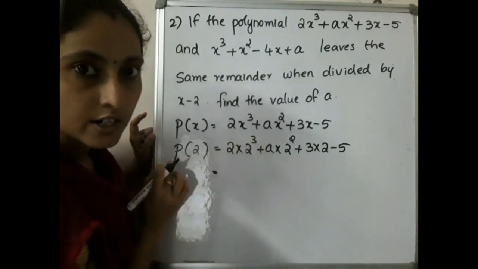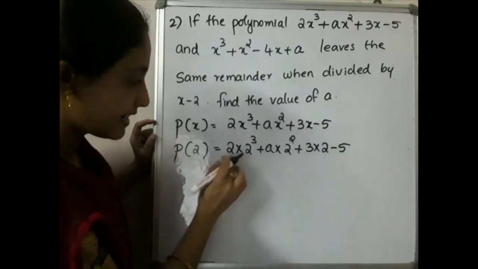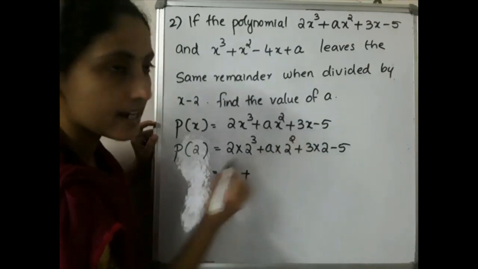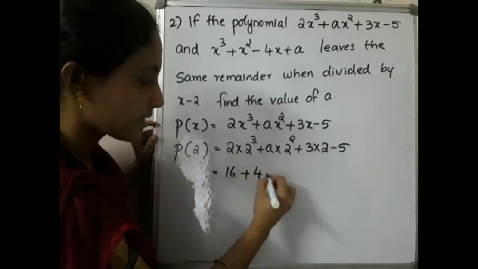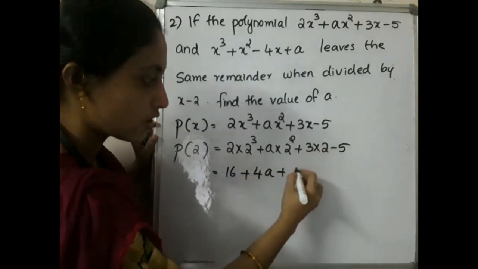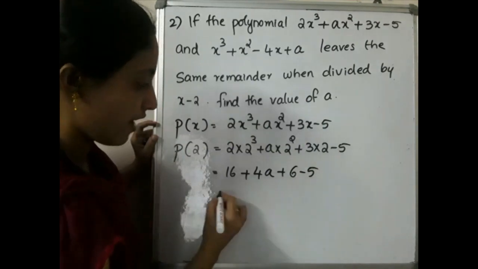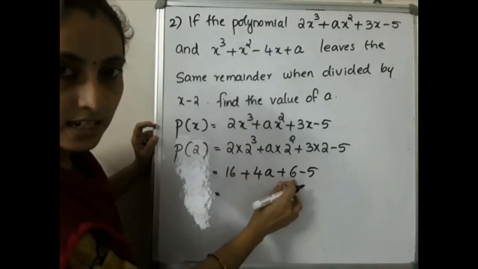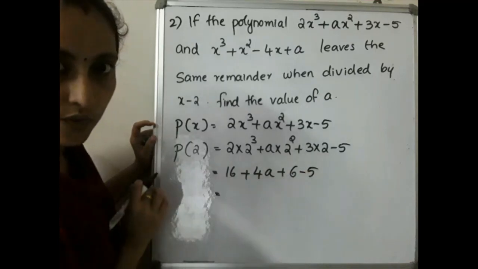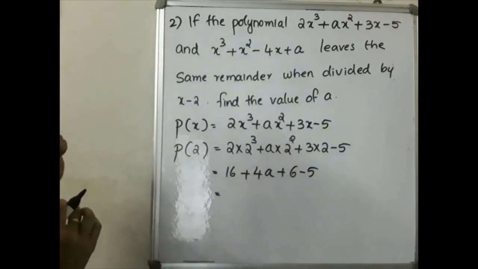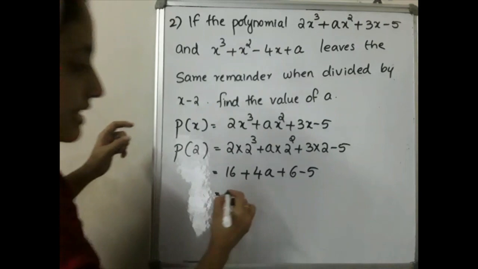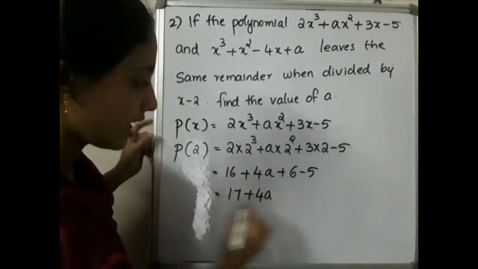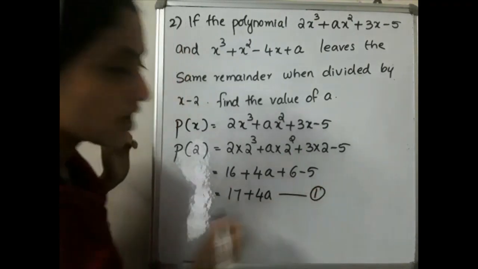Okay, so that is equal to what? 2 cube is what? 2 into 2 into 2, that is 8. 8 into 2 is 16. Okay, 16 plus 2 square is what? 4. 4 into a is 4a. Then plus 3 into 2 is 6 minus 5. Okay, so 16 plus 6, that is 22. 22 minus 5. What is the answer? 22 minus 5, that is 17. 17 plus 4a. Okay, mark this as equation number 1.